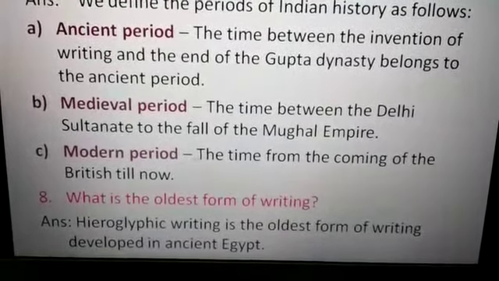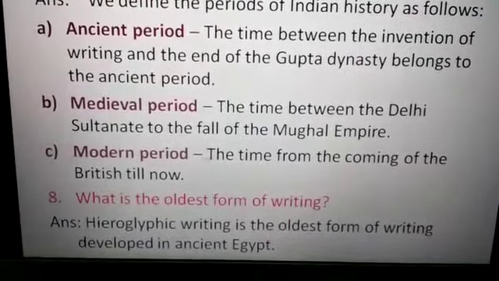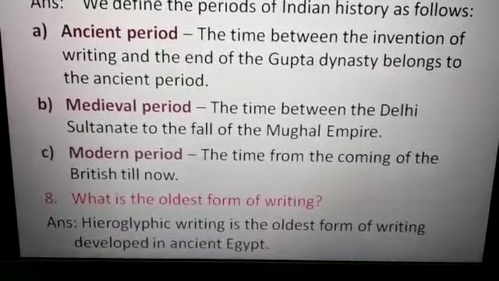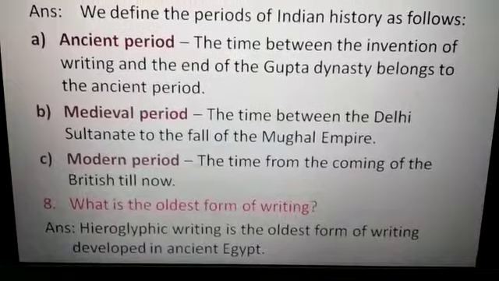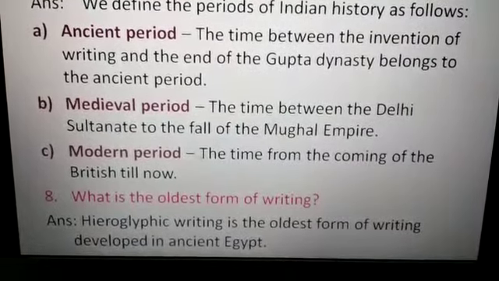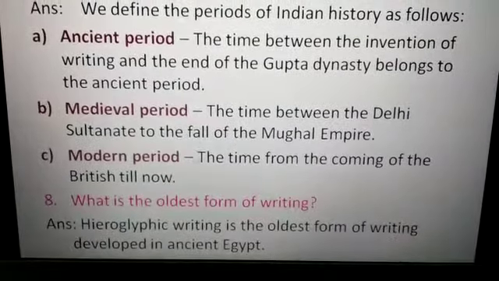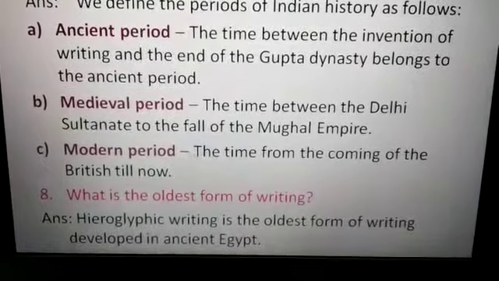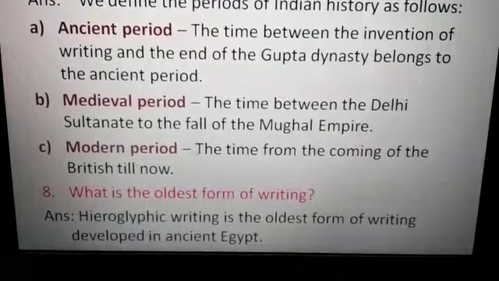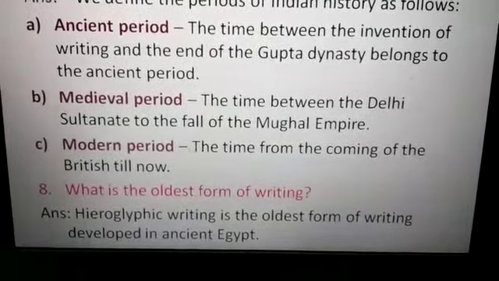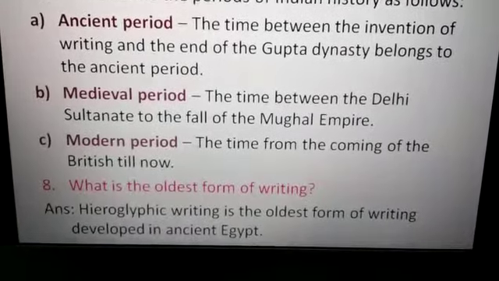It is given, you know, in this picture. Hieroglyphic writing is also called pictographic writing because pictures are depicted here. So this one is called hieroglyphic writing. It is from ancient Egypt. So the question answers are already cleared.